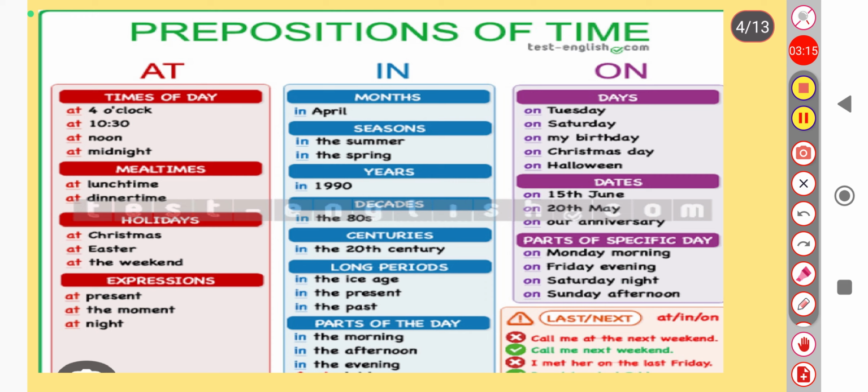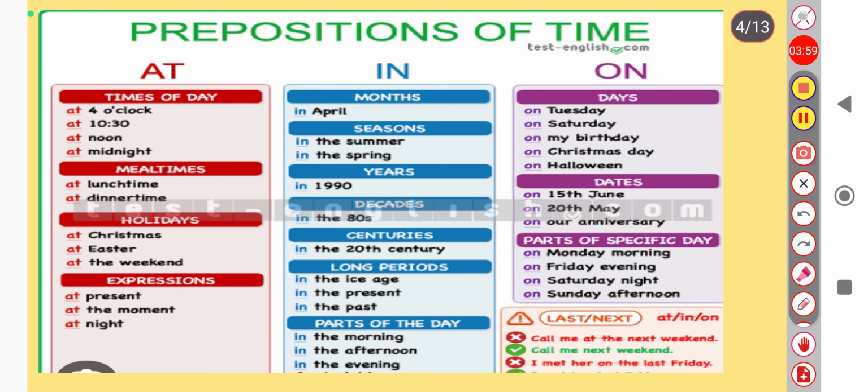Okay, so again, next is when we have to talk about meal times, like at lunch time, at breakfast time, at dinner time, we have to use here the preposition at. Next is when we talk about holidays. In such cases, again, we have to use at, like at Christmas, at Easter, at the weekend. Okay, so next is expressions. Like at the present moment, what are we doing at the present moment? We are discussing a very important topic, that is prepositions. Okay, so at the moment, at night. In such cases we have to use only one preposition, that is the preposition at.